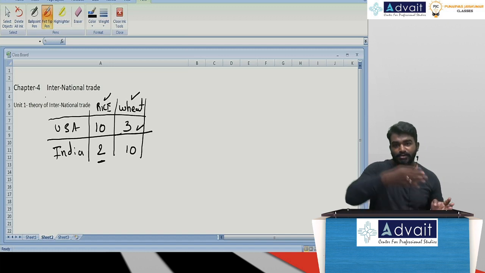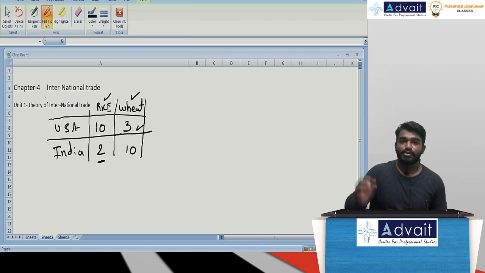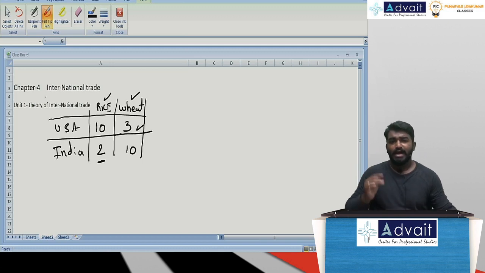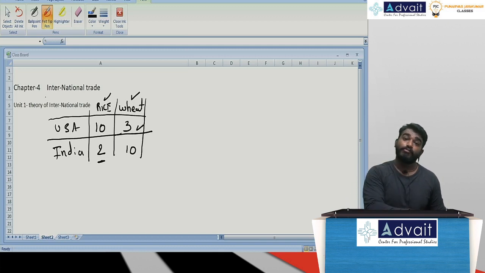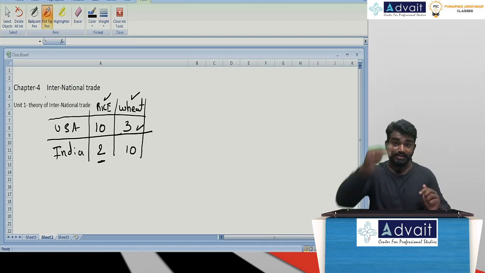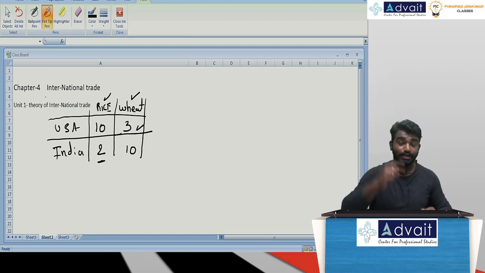Now, let me come to the third one. The third one speaks about comparative advantage theory. Okay, let me continue the same example. Assuming India itself is specialized in production of both rice and wheat. How is it possible? Possible. Which nation has an advantage in less number of labor hours? I need to choose that particular commodity in order to produce it.